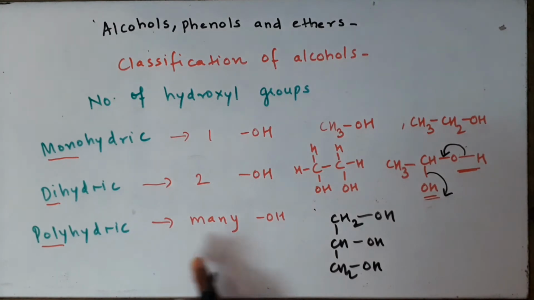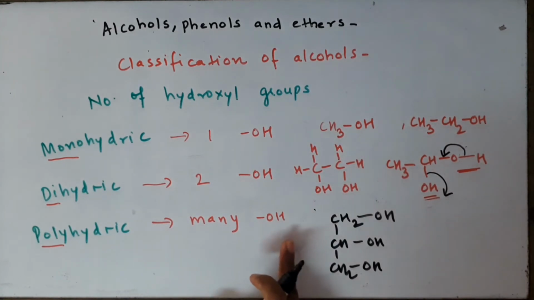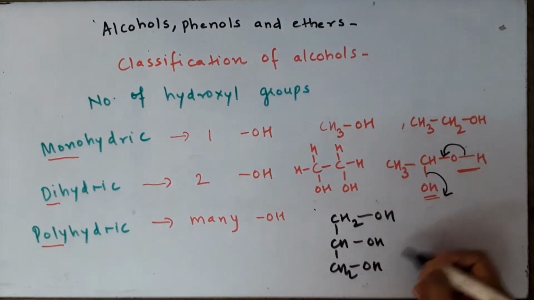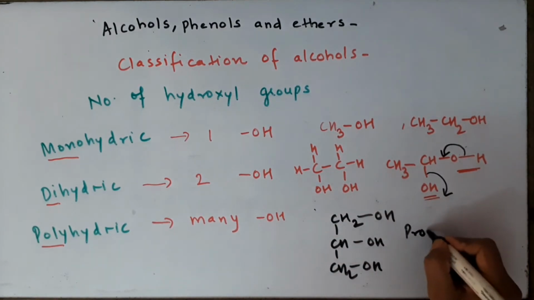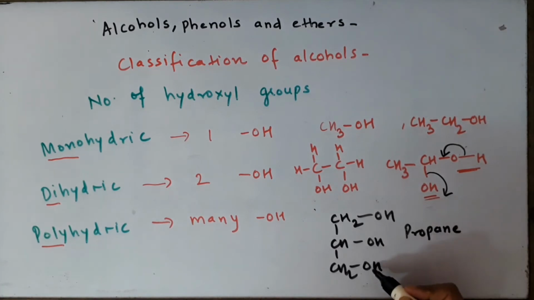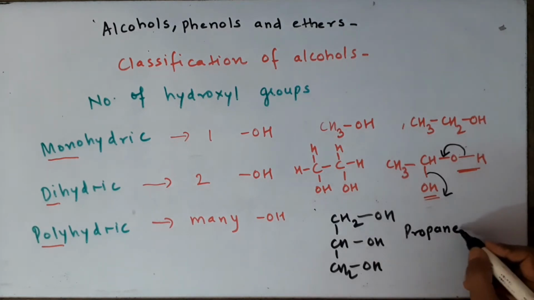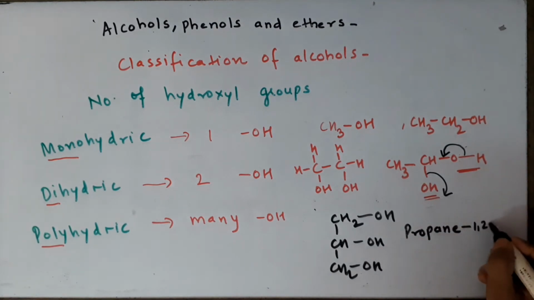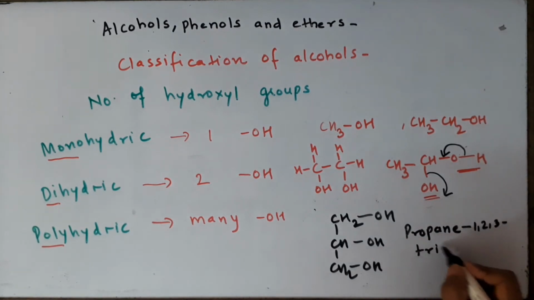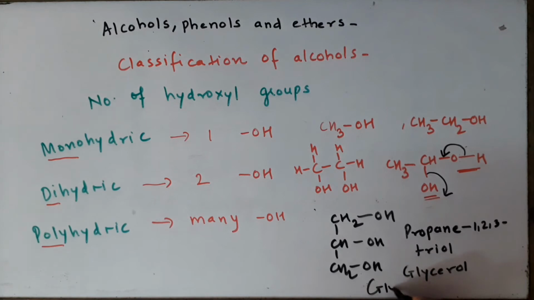The next example which I am going to take for polyhydric alcohol, that means which contain more than two, will be this compound which is propane-1,2,3-triol. Now since there are more than one functional group of the same type, while writing their IUPAC name we have to keep this letter E. So we will write it as propane-1,2,3-triol. This famous compound is also known as glycerol. It is one of the byproducts of soap industry, and commercially it is sold under the brand name glycerine.